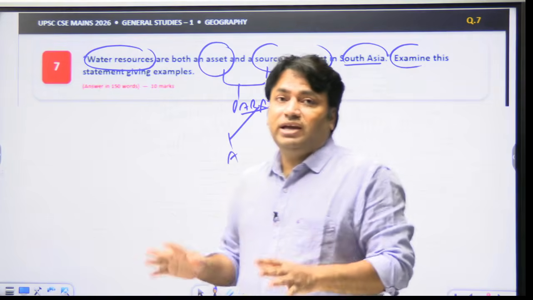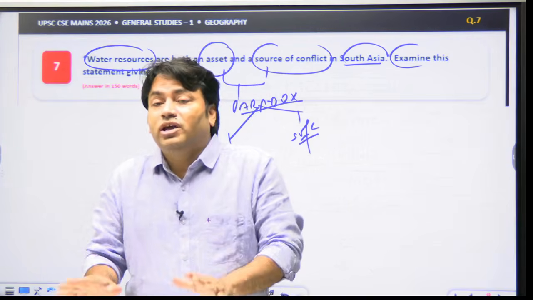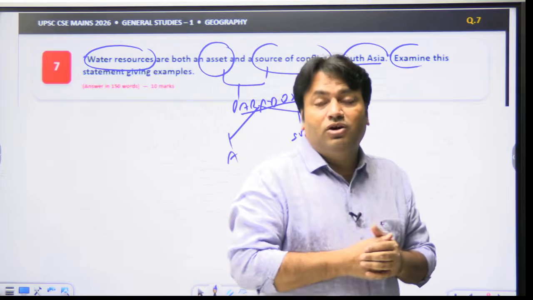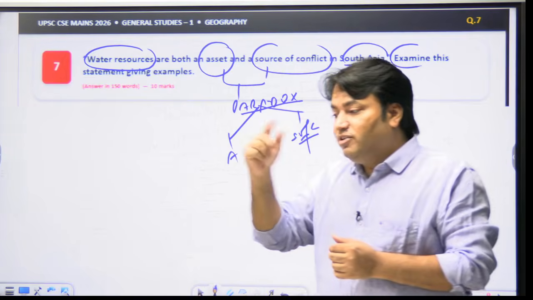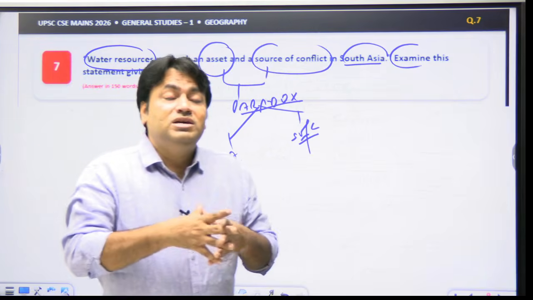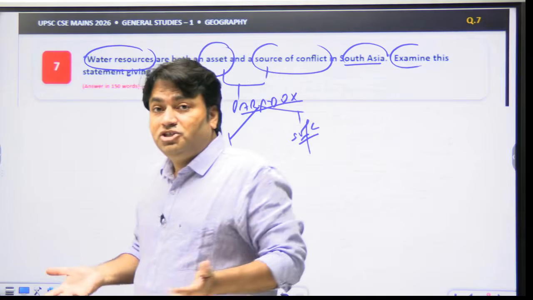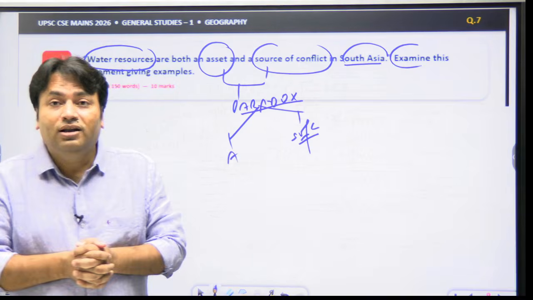But when we say water as a source of conflict, it means that we are talking about competing demands. We are talking about the upstream interests and downstream interests. We are talking about dams, seasonal variability, pollution, climate change, and geopolitical tensions.